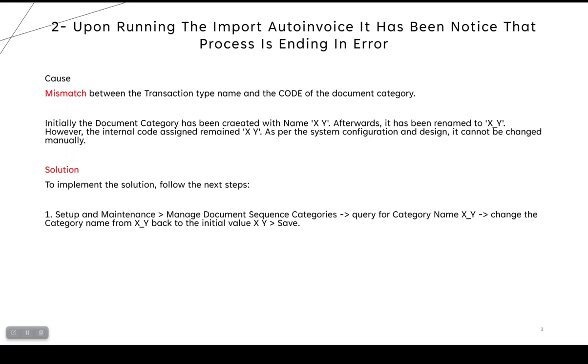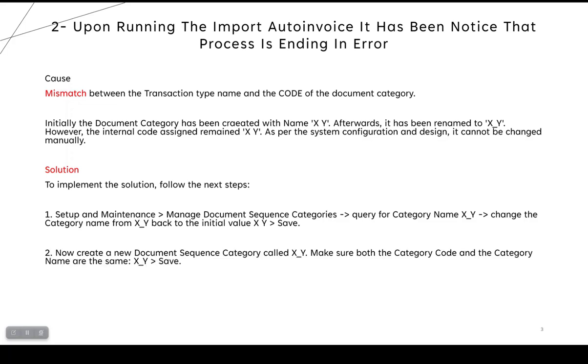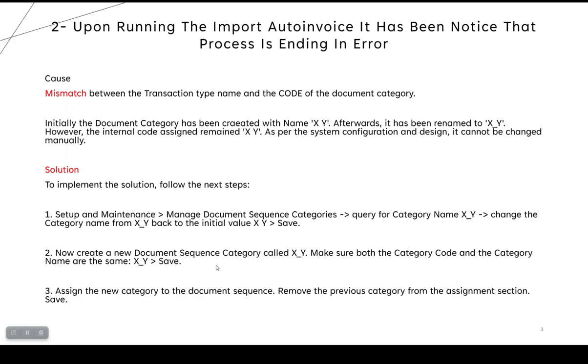In this case, you have to go to Setup and Maintenance, Manage Sequence, and query for the category which is X Y. Change it back to the initial value, X space Y. Save, create a new document sequence, called whatever. Make sure both category code and category name are the same. Save, assign the new category to the document sequence and remove the previous category from the assignment section. Retry Import AutoInvoice again, either through the Import AutoInvoice ESS job or the previous one, Import Receivable Transactions Using AutoInvoice.